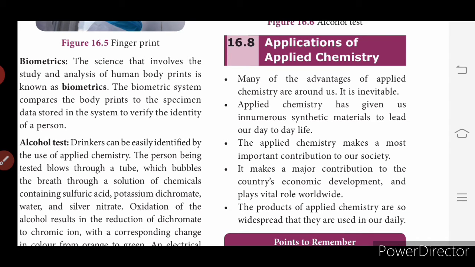Applied chemistry has given us numerous synthetic materials for our day-to-day life, makes a most important contribution to our society and to the country's economic development, and plays a vital role worldwide. The products of applied chemistry are so widespread that they are used in our daily life. So these are the applications of applied chemistry, and with that the lesson gets over. Now we will discuss the textbook exercises.